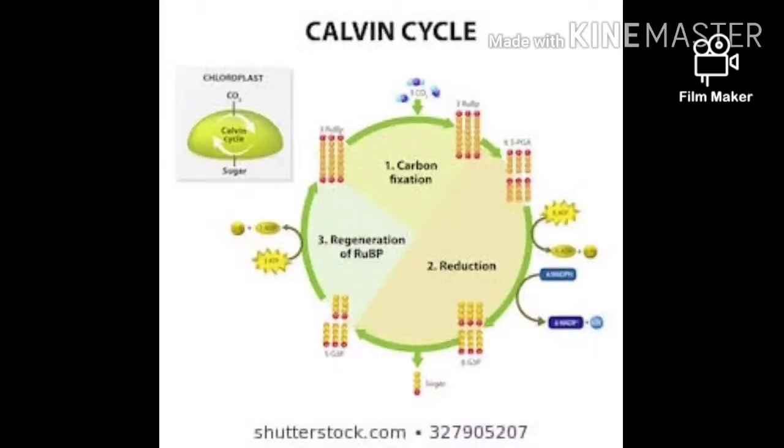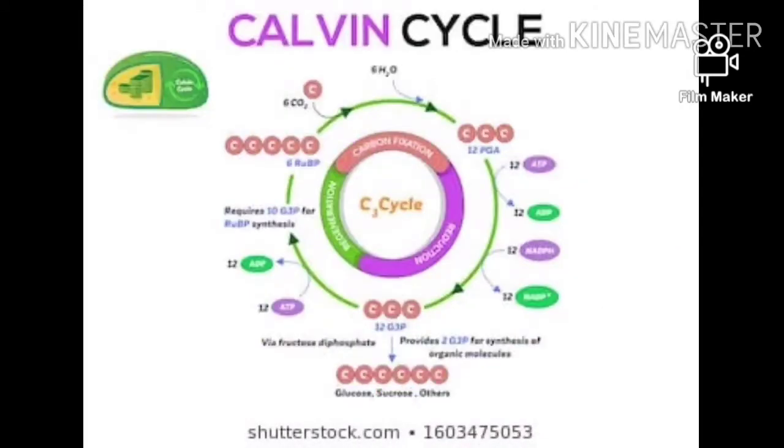Then this pseudoheptulose 1,7 bisphosphate will be dephosphorylated to pseudoheptulose 7-phosphate in the presence of an enzyme called phosphatase. Then after this, pseudoheptulose 7-phosphate combines with the last 2 molecules of G3P and produces 2 molecules of ribose 5-phosphate and 2 molecules of xylulose 5-phosphate.